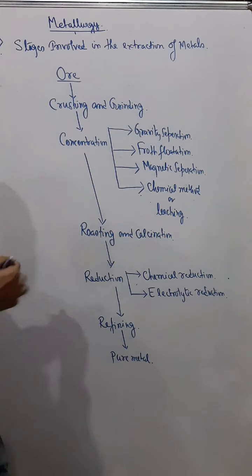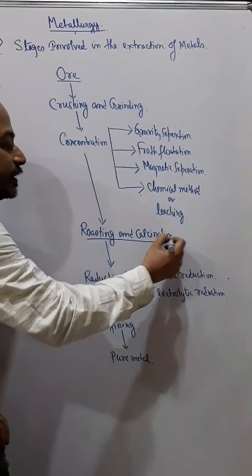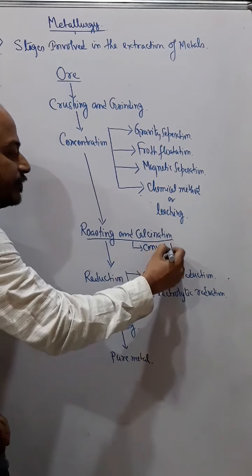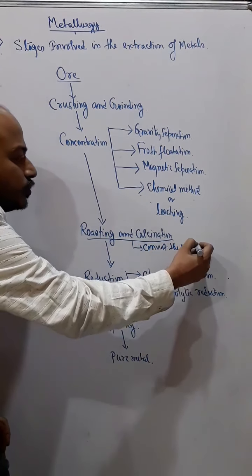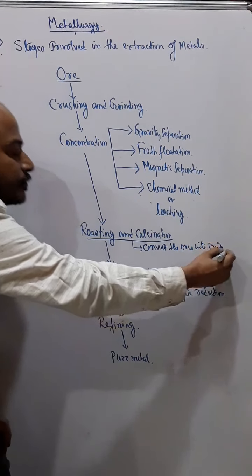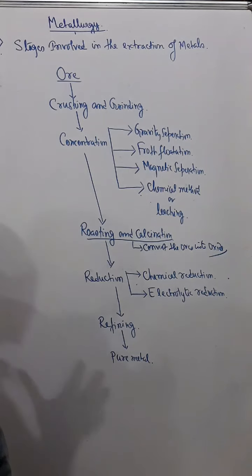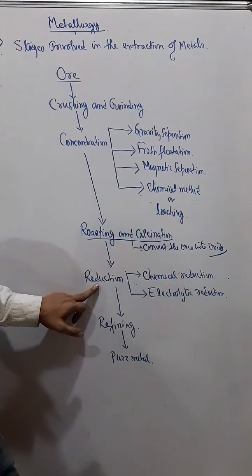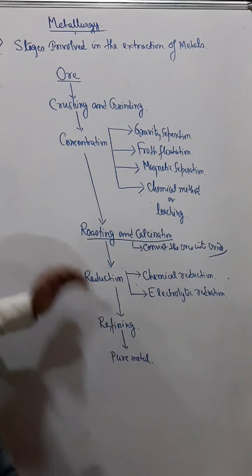In fact, roasting and calcination convert the ore into oxide. So always remember, in the metallurgy steps, our main aim is to convert the ore into oxide and then reduce the oxide to the metal. So that is the step.